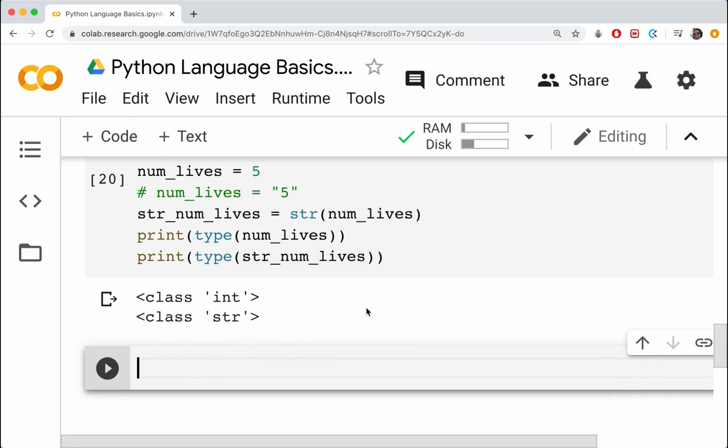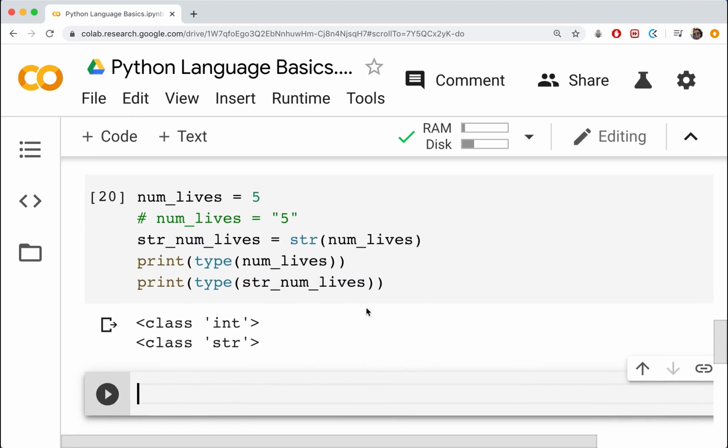What about converting to a Boolean? This is where things get really weird, because a 0 in terms of a Boolean is considered false, and a 1 is considered true. That's typical binary. 1 is on, or true, and 0 is off, or false. That makes sense. We do a 1, it's true, 0, it's false. But outside of that, everything else evaluates to true somehow.